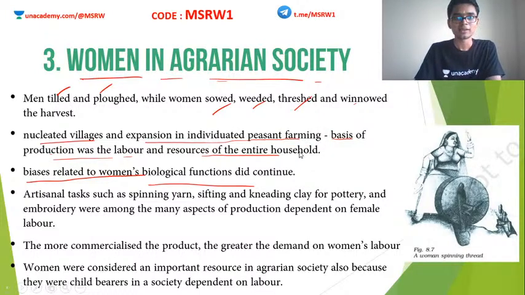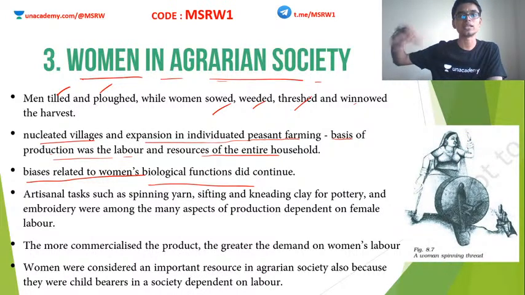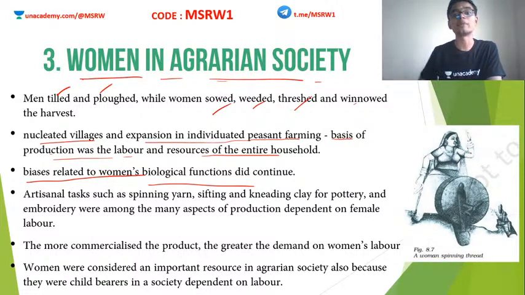Okay, why? Because these were commercial products. These products were mainly built for export, not subsistence. These exported products earned a lot of money. So this attracted more and more people into the industry, and people tried to put more labor force into such profitable areas of operation. Clear? So women were also taking part in agriculture and craft activities in the medieval periods.